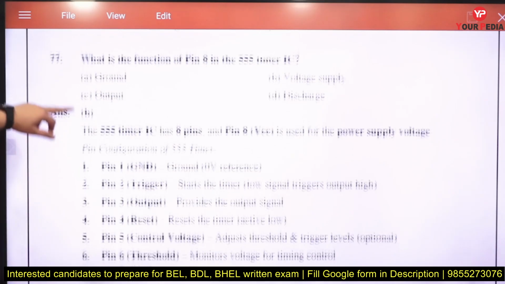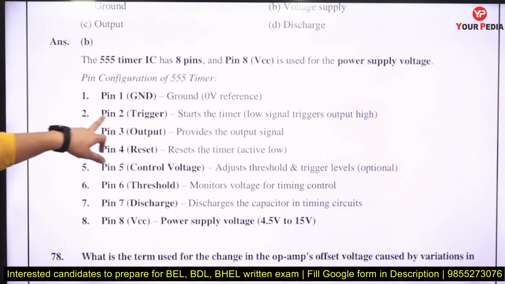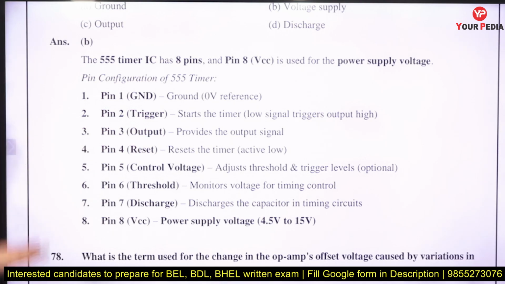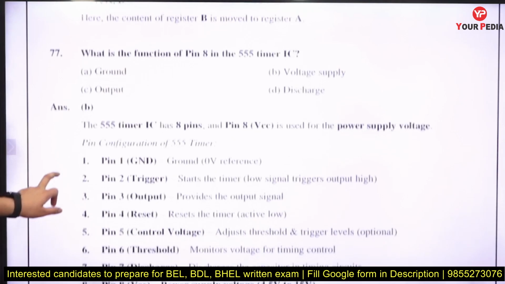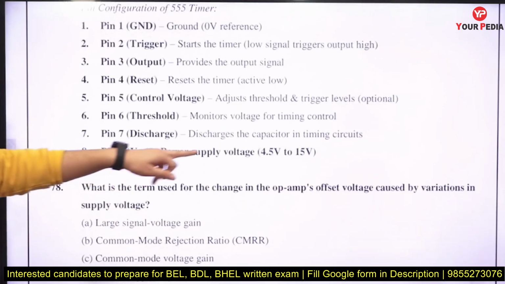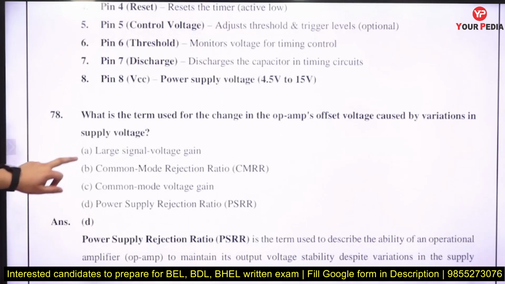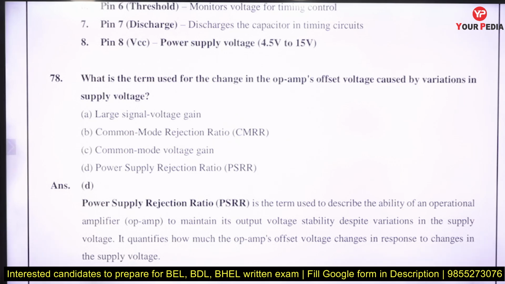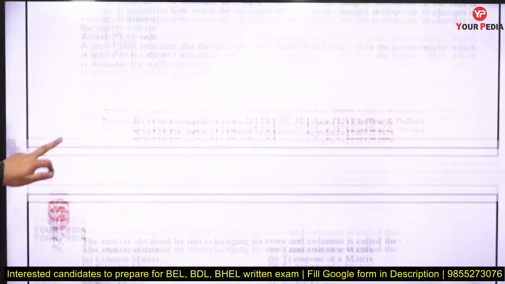So these are the functions of the pins. Pin 1 is the ground pin, pin 2 starts the timer, pin 3 provides the output signal, pin 4 resets the timer. Like what is asked, which pin? That is pin number 8. Pin number 8 is the power supply, that is 4.5 to 15 volts. What is the term used for changing the op-amp offset voltage caused by variation in the power supply voltage? That is called the power supply rejection ratio, right?